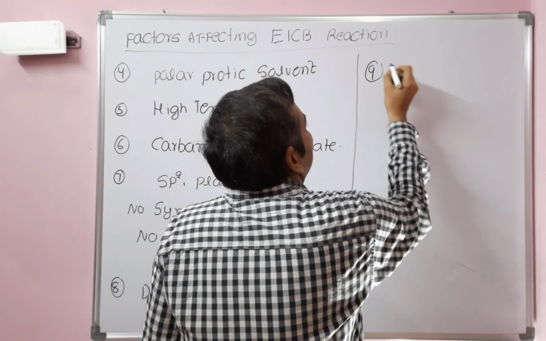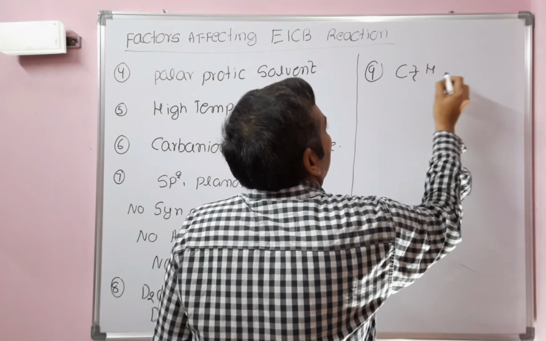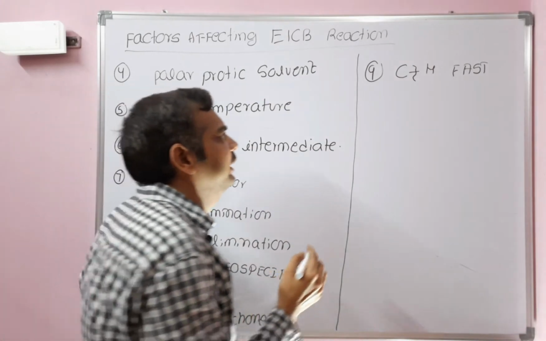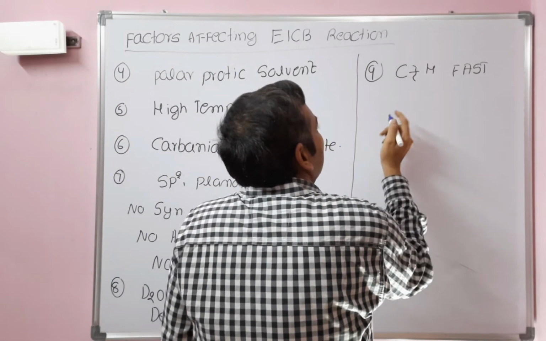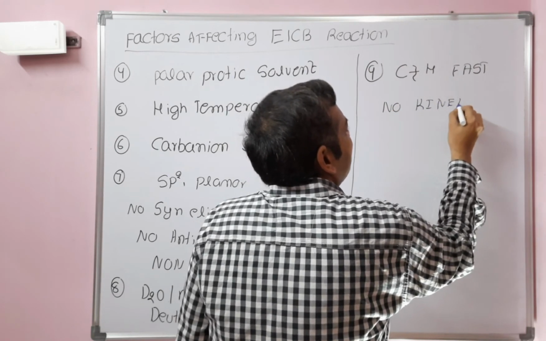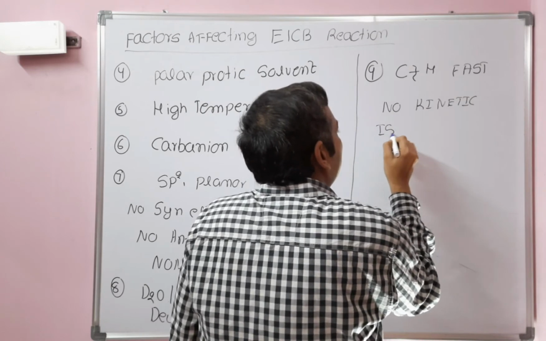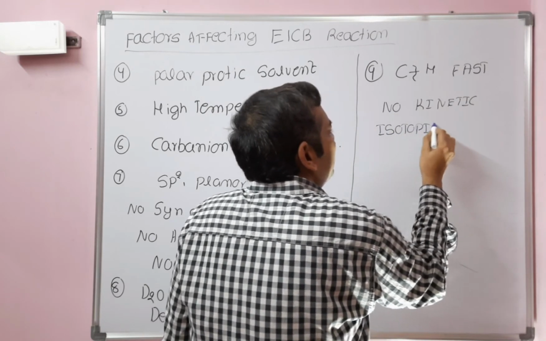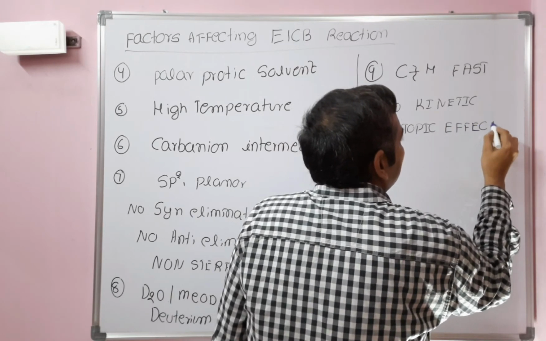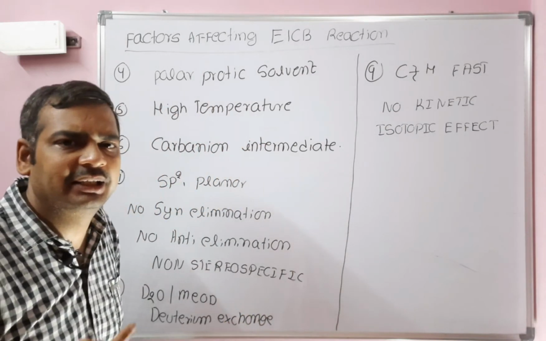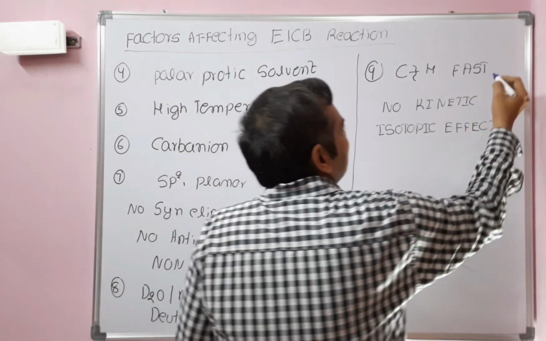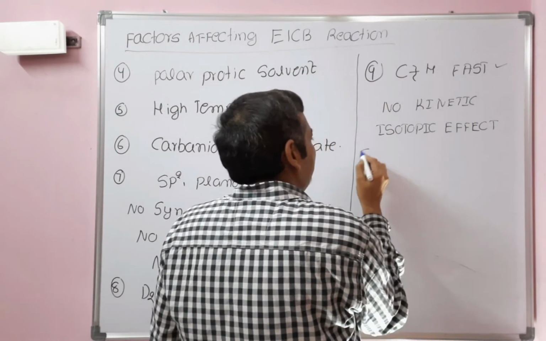Next point, C-H cleavage is taking place at the first step. That's why here there is no kinetic isotope effect. If C-H cleavage is taking place at a slow step, those reactions have a kinetic isotope effect. Those reactions in which C-H cleavage is taking place at a faster step have no kinetic isotope effect.